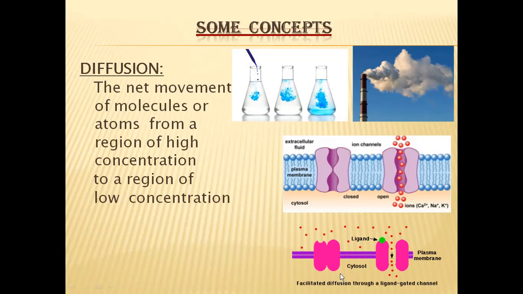So this is about diffusion. What is the meaning of diffusion? Diffusion is the movement of molecules or atoms from a region of high concentration to a region of low concentration. It occurs in all walks of life, in water, in atmospheric or air conditions, and in cellular or living organisms also.